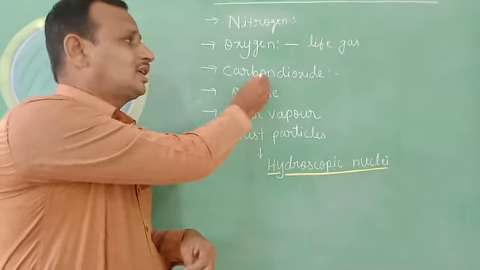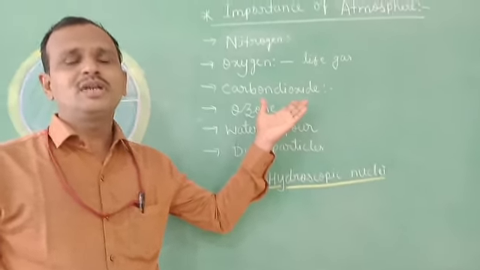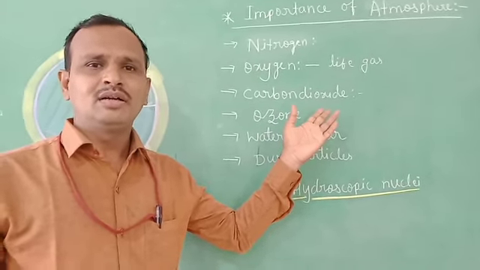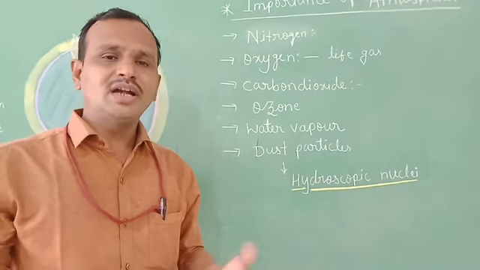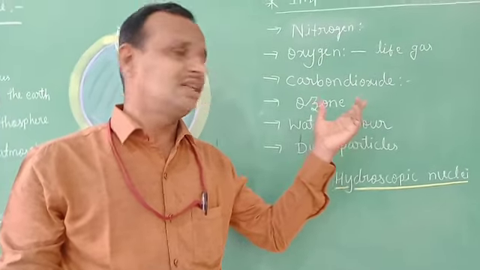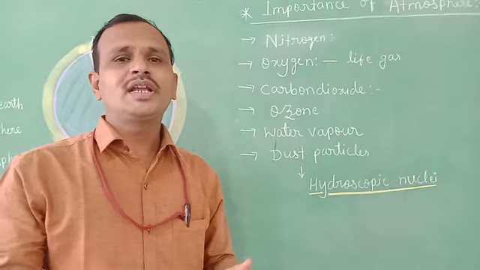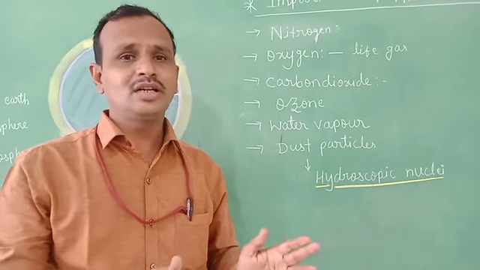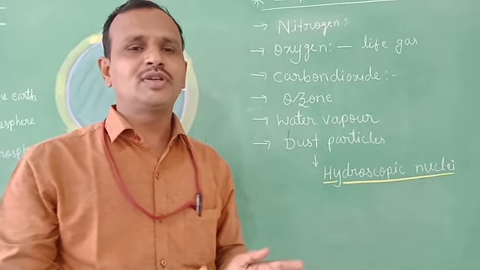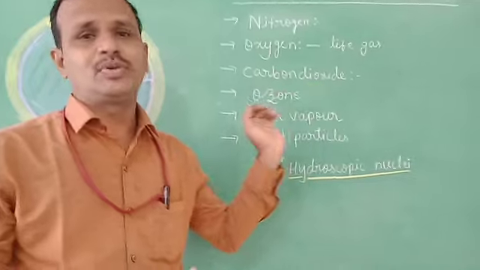The next gas is carbon dioxide. What is the role of carbon dioxide? Carbon dioxide helps the growth of plants, and it also absorbs the heat of the earth, because our earth emits heat as radiation. Plants take in carbon dioxide and convert it into oxygen, which helps us breathe. That's why this gas's role is very important.